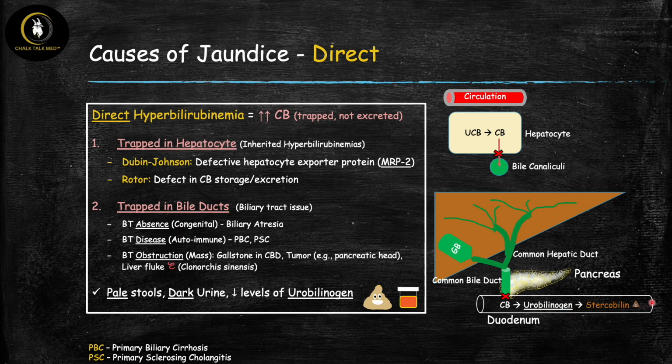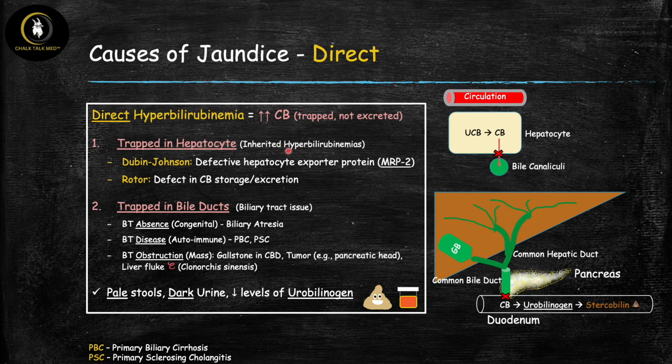So this is how it normally is supposed to happen. But what happens in this situation with direct hyperbilirubinemia is that this conjugated bilirubin can get trapped. The first place that it can get trapped is within the hepatocyte itself, so right inside of here. And the way that this can happen is primarily through two types of inherited hyperbilirubinemias.